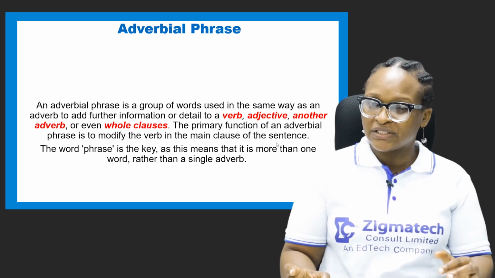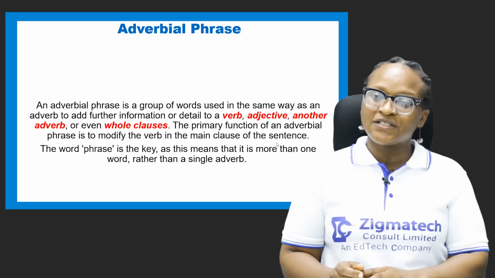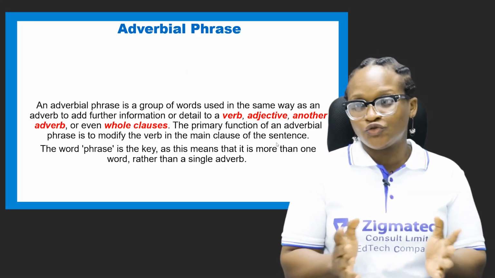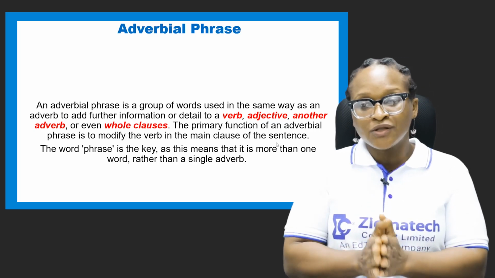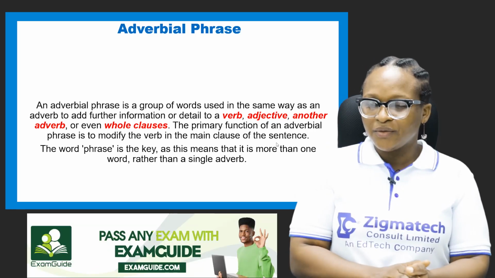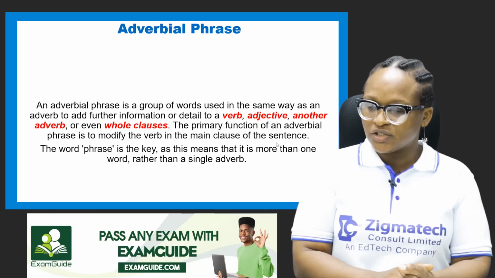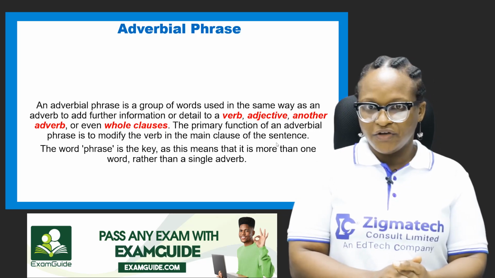That's basically what adverbs are. But some people would just say adverbs are words that are used to modify verbs. That definition is not holistically correct, because adverbs can modify adjectives, adverbs can modify other adverbs.